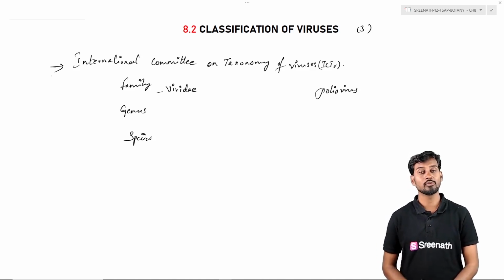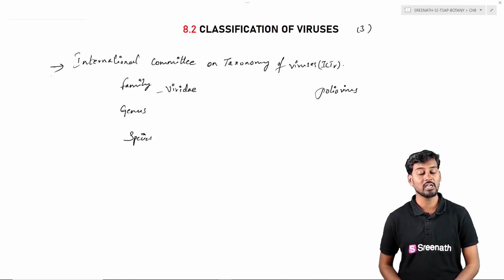We can also call it ICTV for short. This is the International Committee which is based on the taxonomical order of the virus.